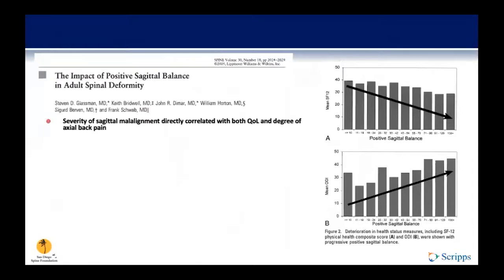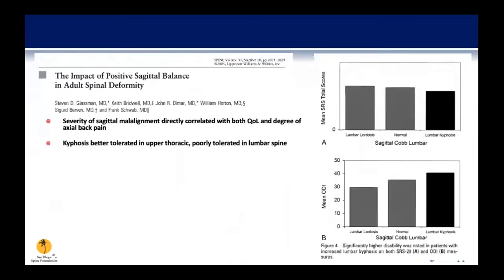So how important is sagittal balance? This was a 2005 study by Glassman et al. that found that the severity of sagittal malalignment directly correlated with both quality of life and the degree of axial back pain. As sagittal balance increased, the mean ODI scores increased and the SF-12 scores decreased in a linear fashion, as you can see there. They also found that thoracolumbar and lumbar curves generated less favorable scores than thoracic curves. They reported that kyphosis was better tolerated in the upper thoracic spine, however, was poorly tolerated in the lumbar spine.